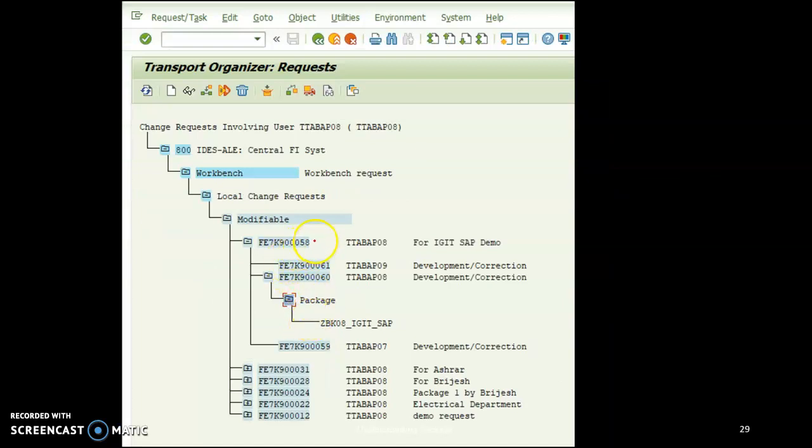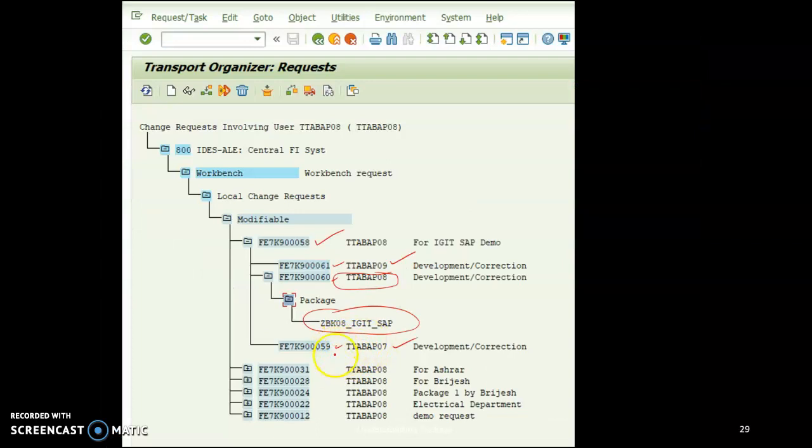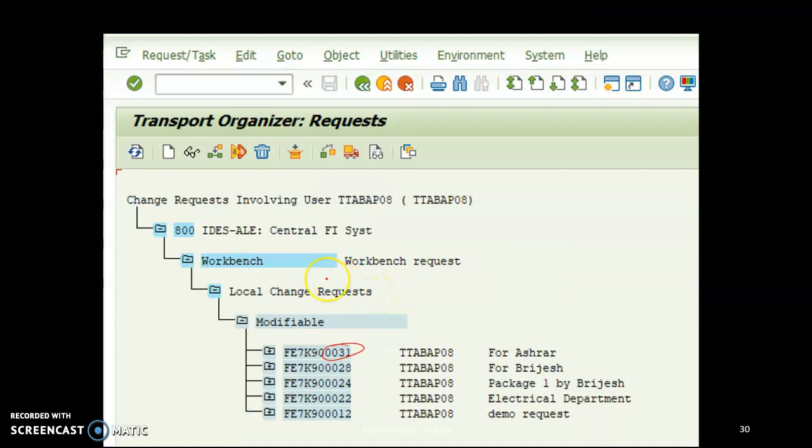Now I open the 058 request and I find that 3 tasks have been assigned. One task is for TT ABAP 08, where this package is developed. Another task is for TT ABAP 09 and the other task is for TT ABAP 07. This was the previous slide that I used here for comparison. It is there for TT ABAP up to package 31. Now after adding the new one, 058 is reflected here. So this is how we come to know how the package hierarchy is maintained.